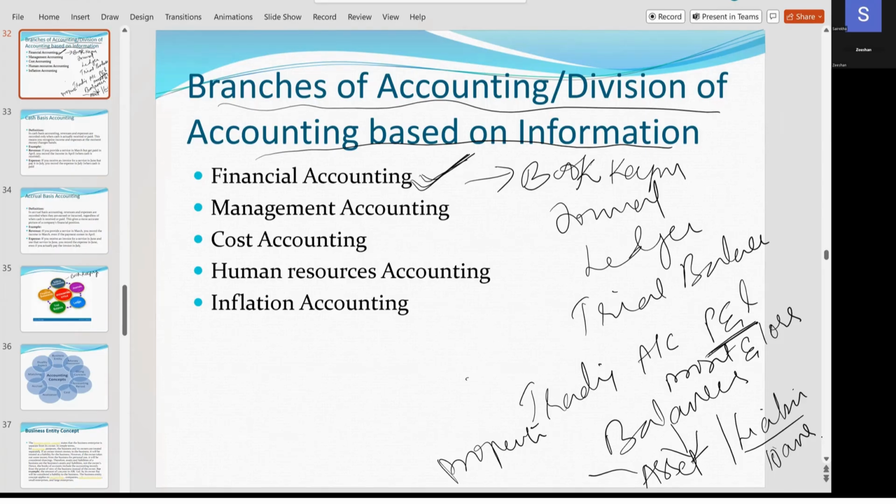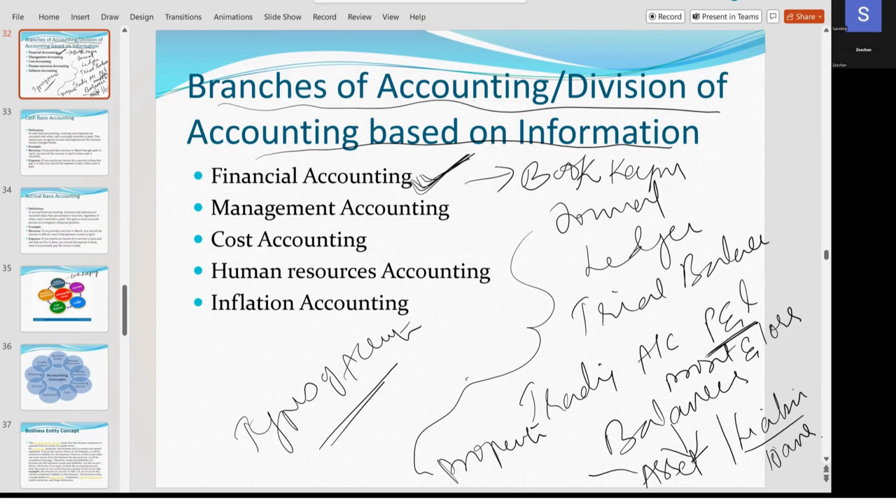Now, have you understood this part clearly? Yes, ma'am. Okay, so this is actually branches of accounting, or division of accounting based on information, or you can call it types of accounting. Anything is okay. So how many types of accountancy are there? The first one is financial accounting. What does financial accounting talk about? It speaks about all these things.